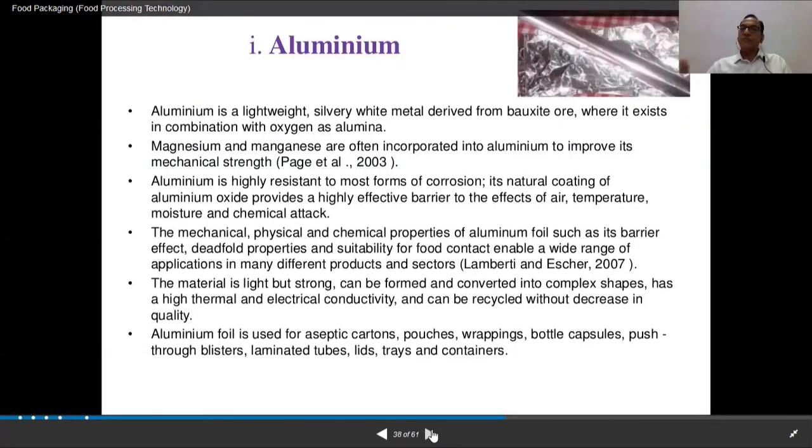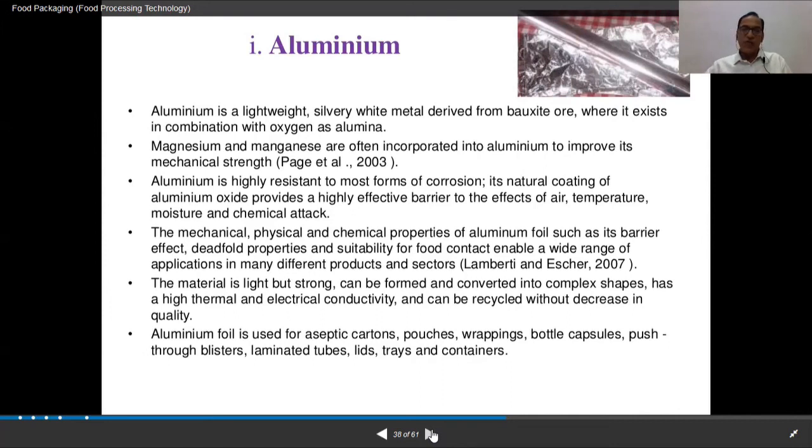And aluminium, आपको पता है aluminium foil, aluminium is a lightweight, silvery white metal derived from bauxite ore where it exists in combination of oxygen as alumina. Then aluminium is highly resistant to most forms of corrosion. The mechanical, physical, and chemical properties of aluminum foil, such as its barrier effect, dead fold properties and suitability for food contact, enable a wide range of applications.